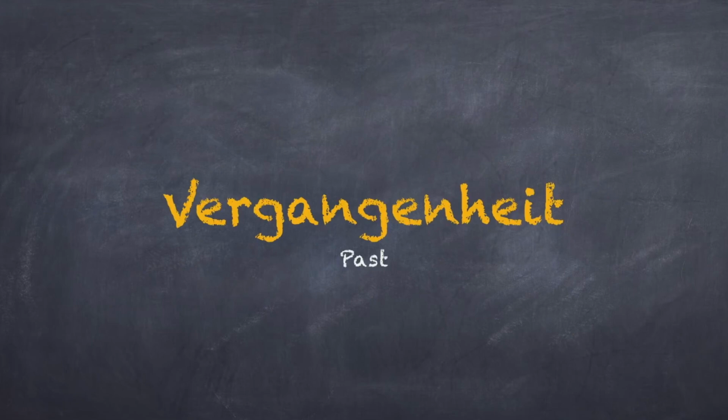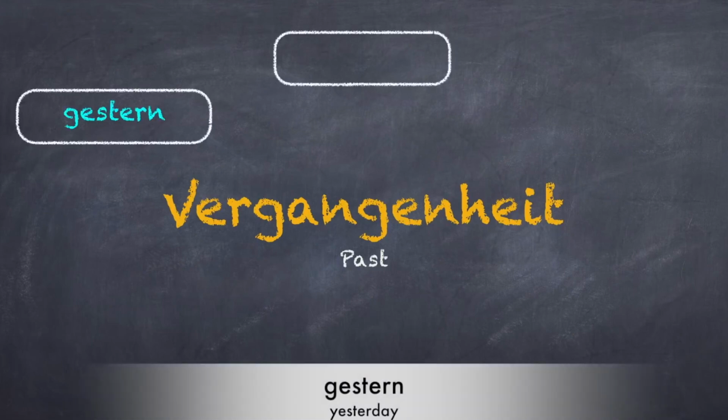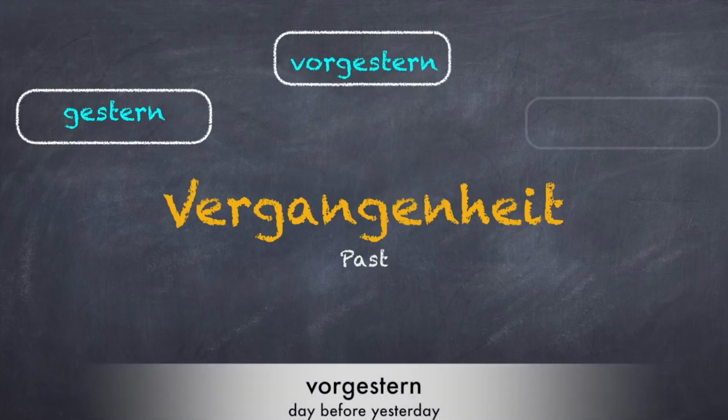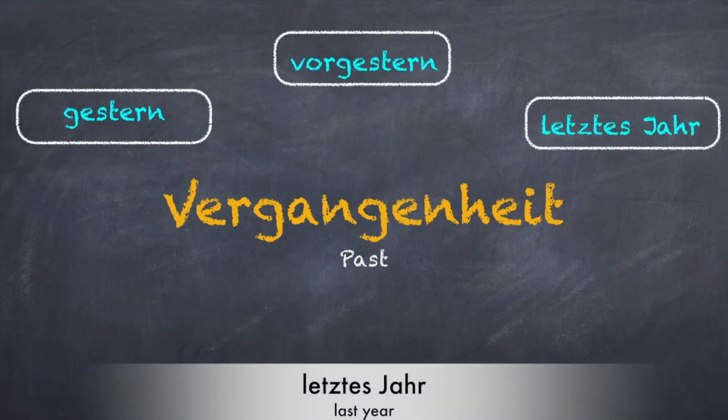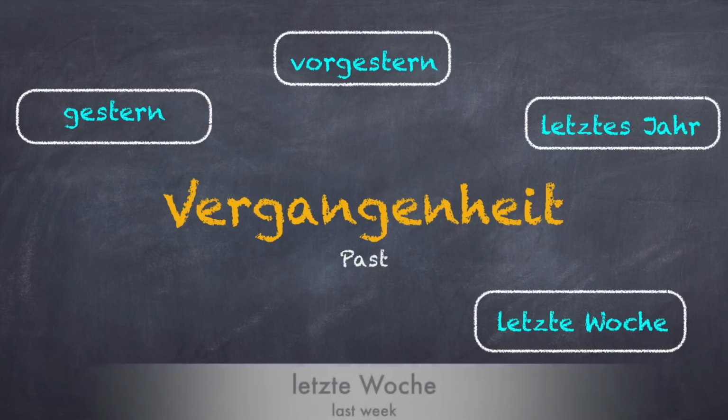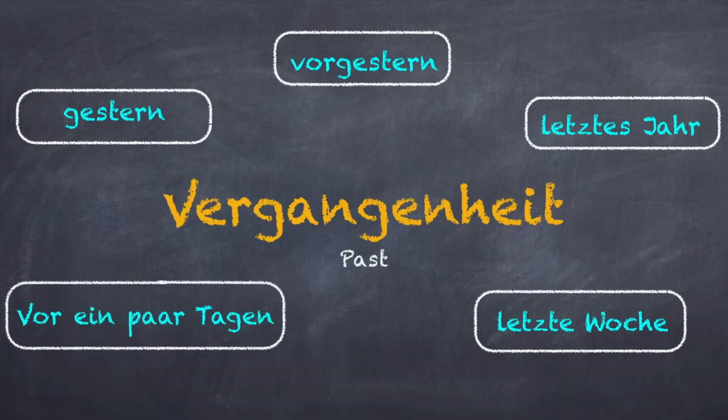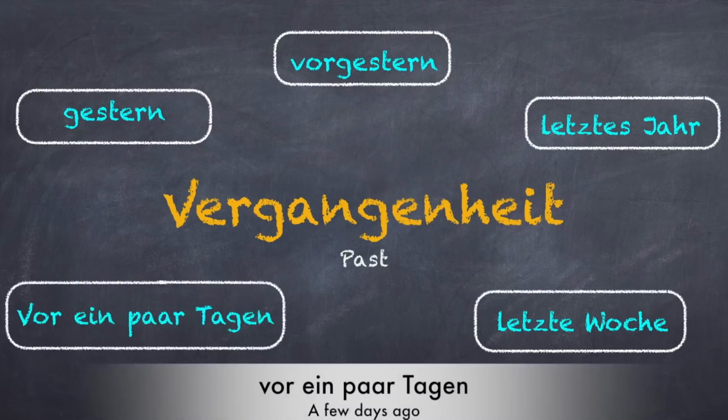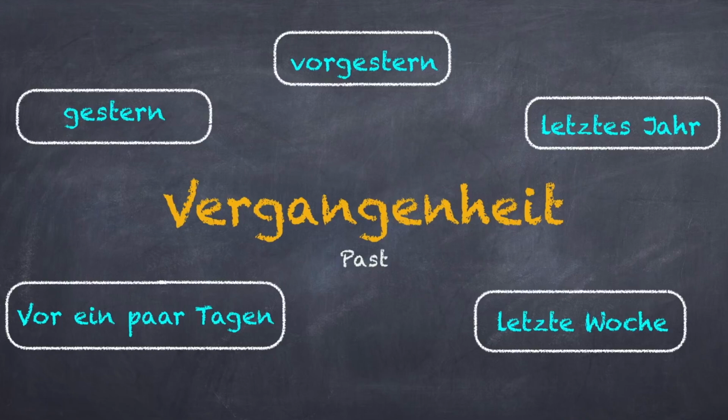Vergangenheit talks about something that happened maybe gestern, vorgestern, letztes Jahr, letzte Woche, vor ein paar Tagen, etc. Such terms in a sentence tell you that the event has taken place in the past.